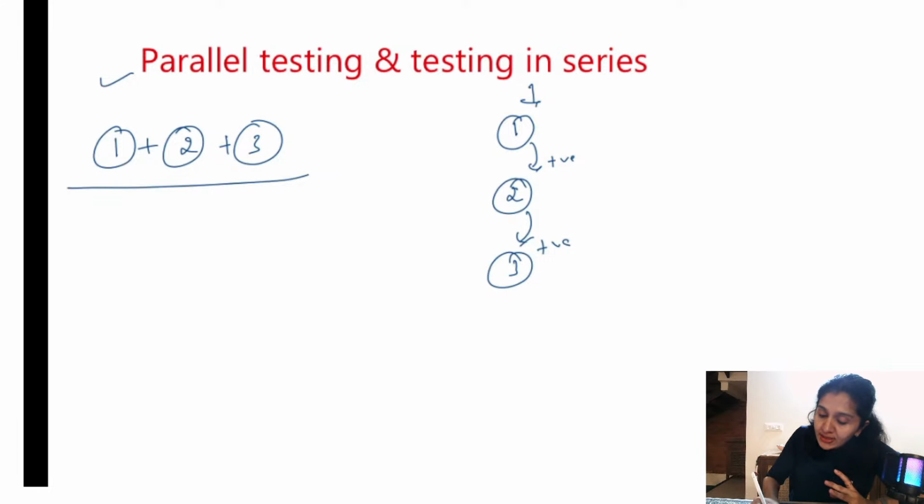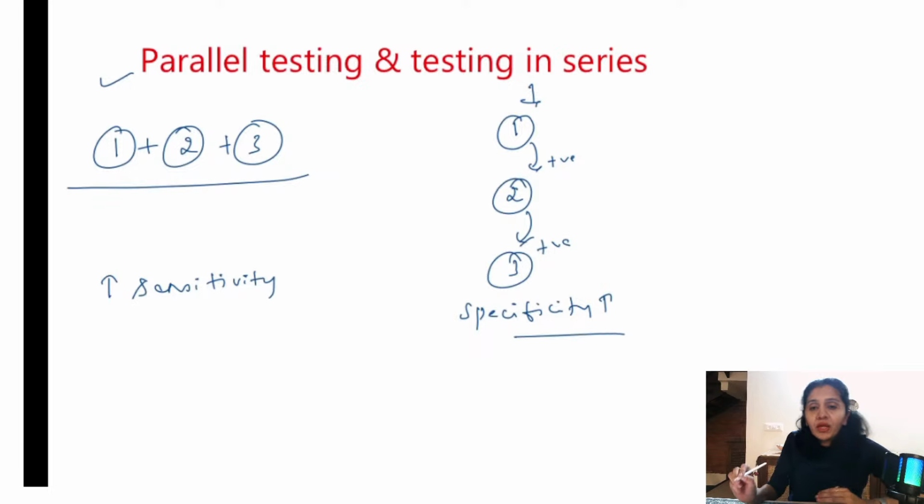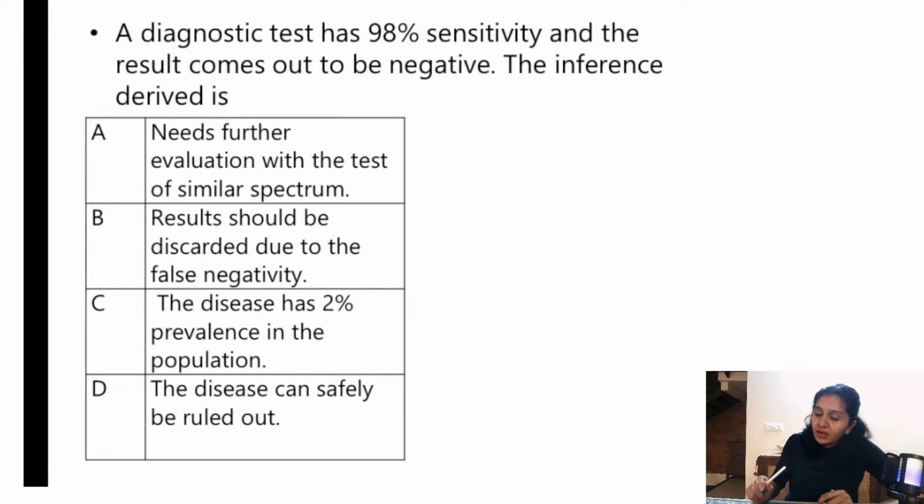So when you are doing parallel testing, sensitivity increases. When you are doing testing in series, specificity increases. Okay. So this is what you need to know. And one more important thing about screening tests is, for a screening test, sensitivity should be high. For a diagnostic test, specificity should be high. So moving on to the next topic. Before that, let us solve some questions related to screening.